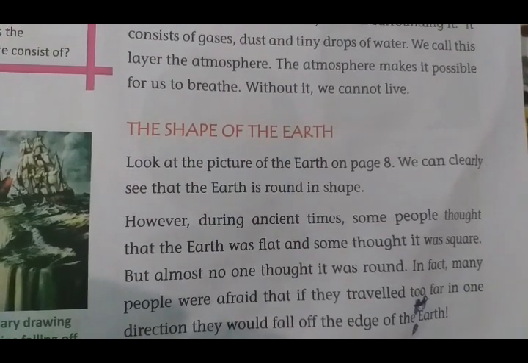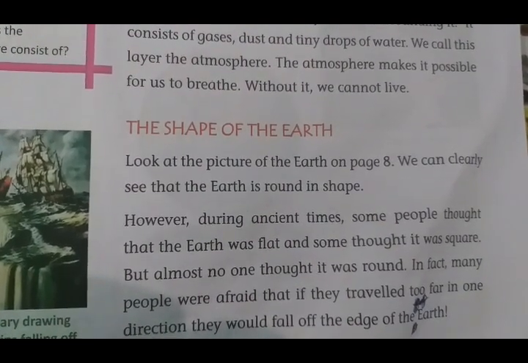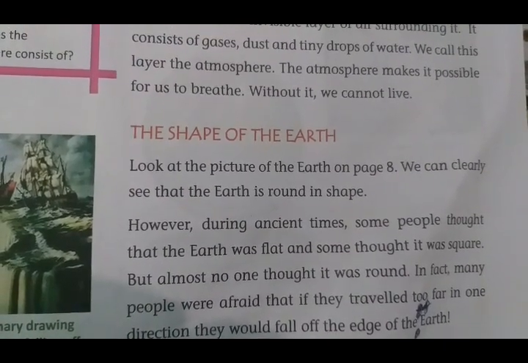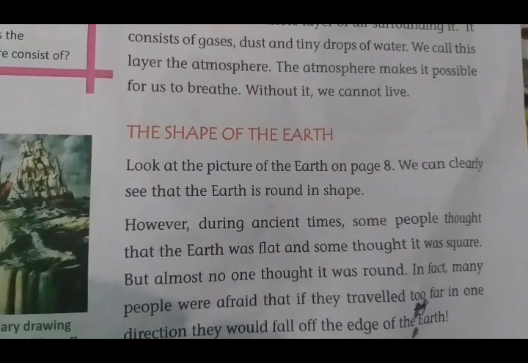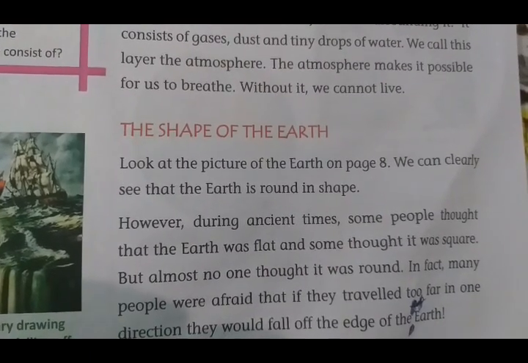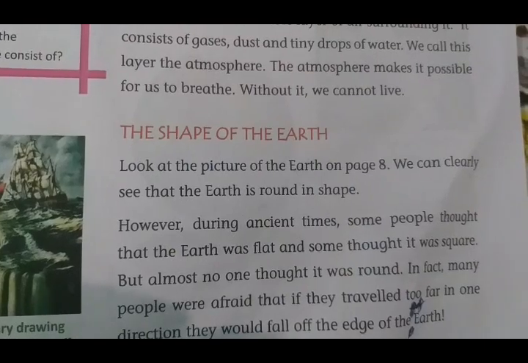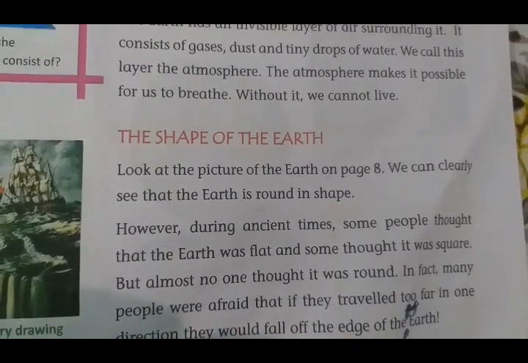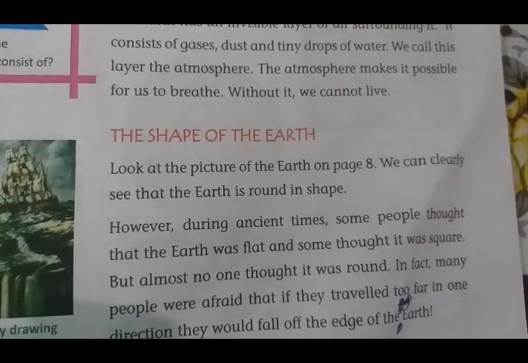As the days passed, people started traveling further and further across the seas to find new lands. Finally, they realized that the shape of the earth was round but not flat or square.